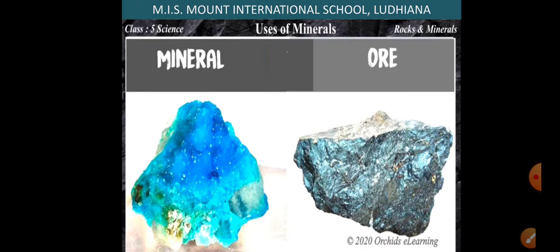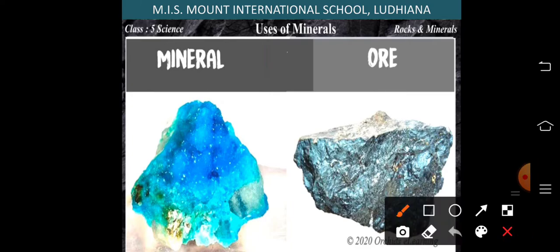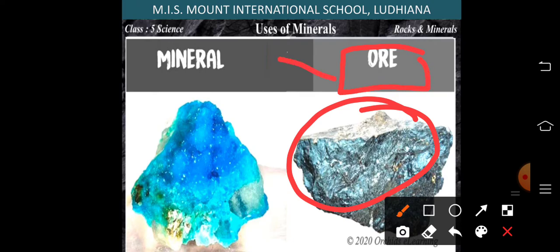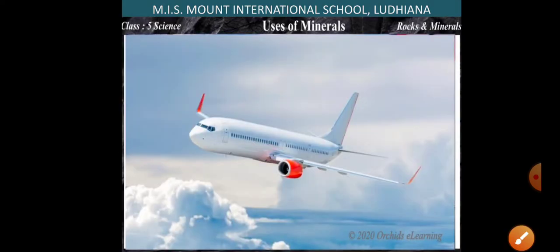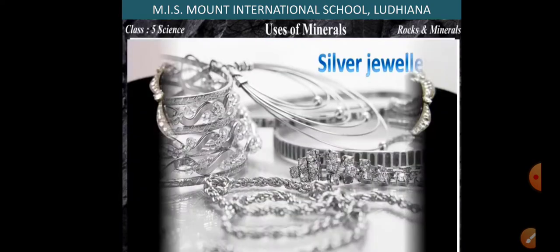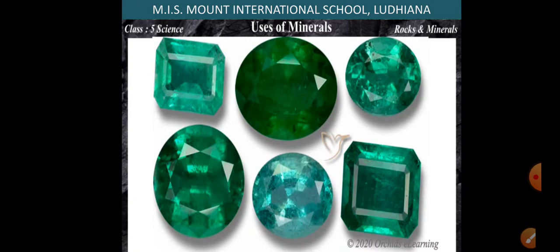I also told you before that the mineral from which the metal can be obtained is known as ore. This is the name given to the mineral from which metal can be obtained. Okay, students. So these metals which are obtained from the minerals are used to make many things like jewelry, aircraft and so on.